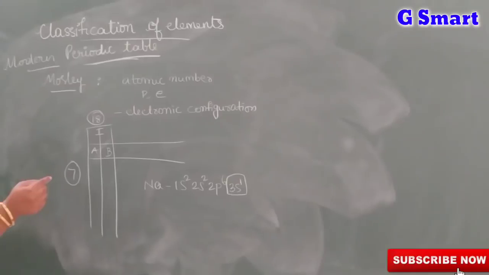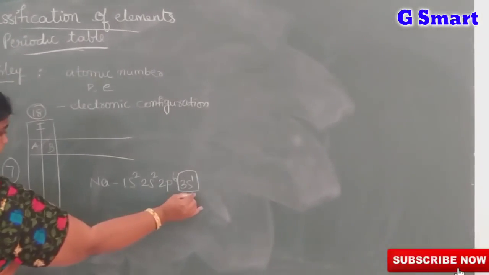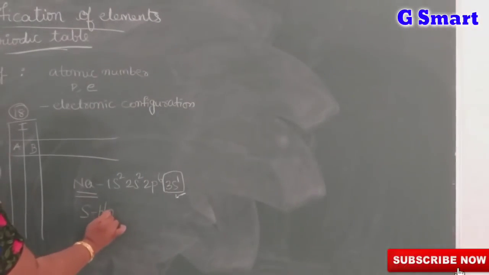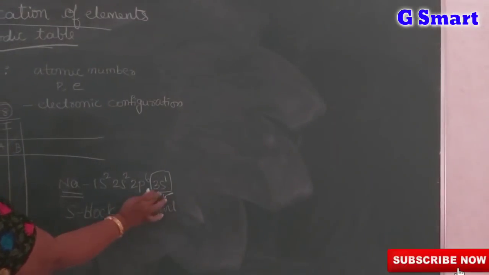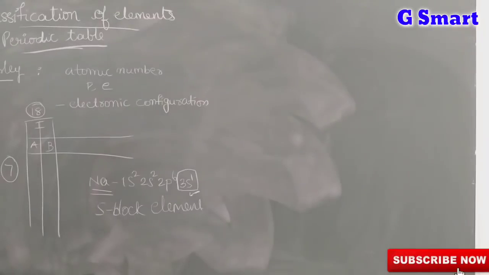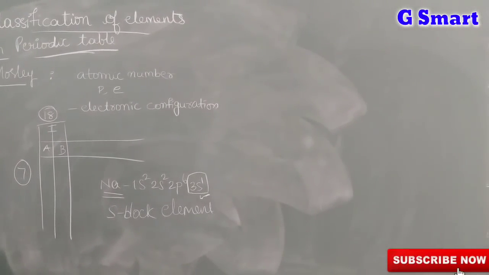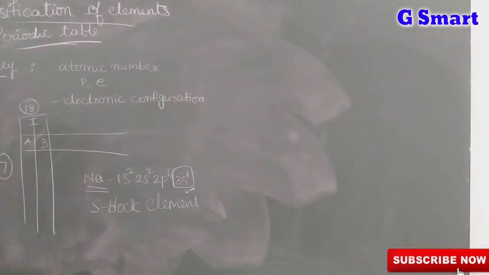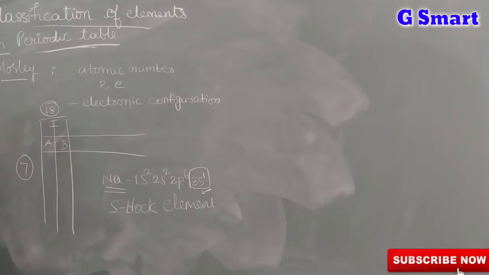So the electron at the outermost shell is going to the s subshell, so Na belongs to the s block elements. If the outermost electron is in the p subshell, then it is a p block element; d subshell, d block element; f subshell, f block element. Like that, he divided all the elements into 4 blocks: s block, p block, d block and f block.